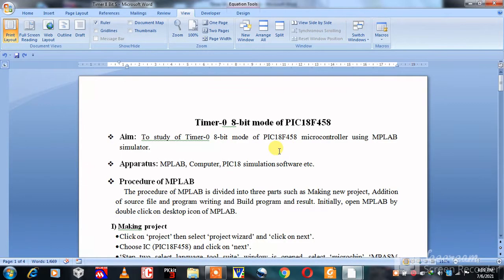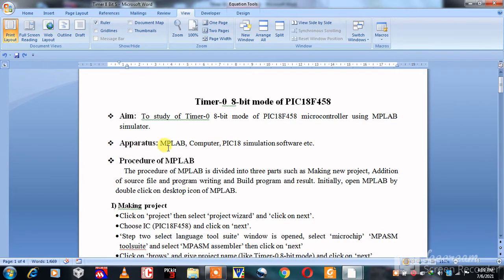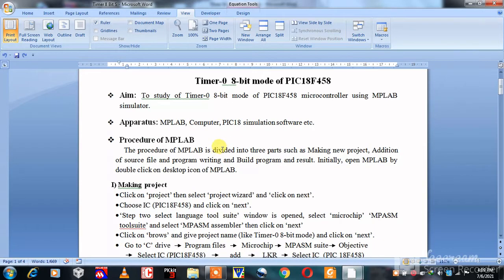Hello one and all. Today we are going to learn the practical of timer 0 8-bit mode of PIC18F458. The aim of this experiment is to study timer 0 8-bit mode of the PIC18F458 microcontroller using the MPLAB simulator. The apparatus of this experiment are MPLAB, computer, and PIC18 simulation software.